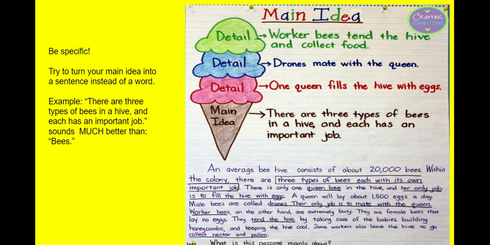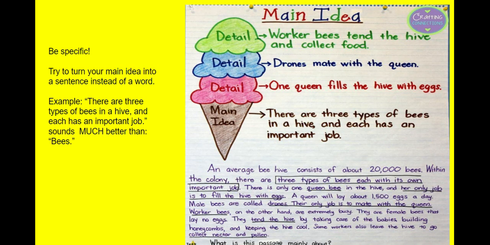Let's go over an example. I'm going to read you a passage about bees, and we're going to try to figure out the main idea. An average beehive consists of about 20,000 bees. Within the colony, there are three types of bees, each with its own important job. There is only one queen bee in the hive, and her only job is to fill the hive with eggs. A queen will lay about 1,500 eggs a day.